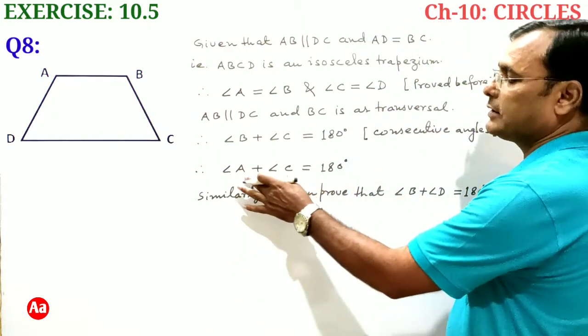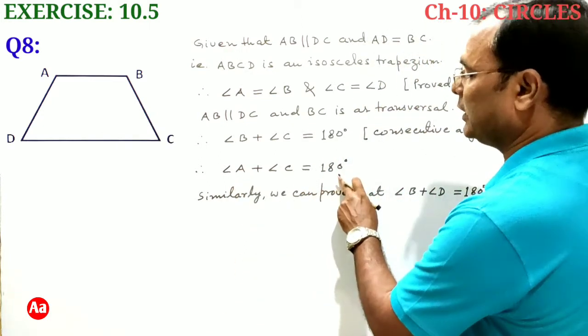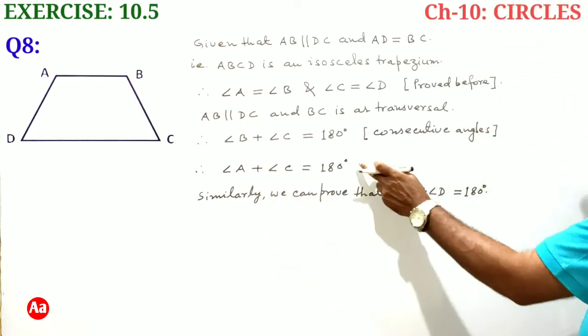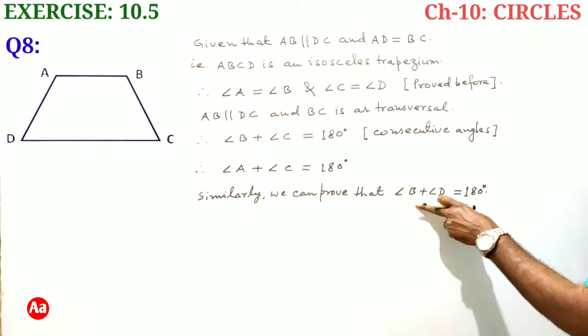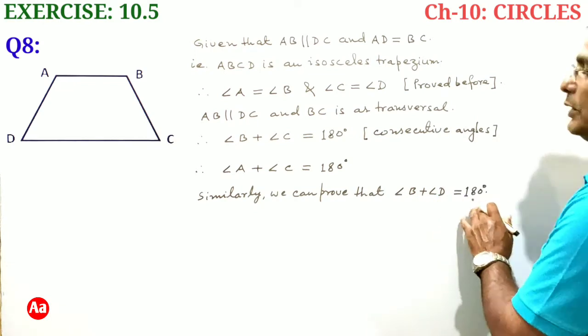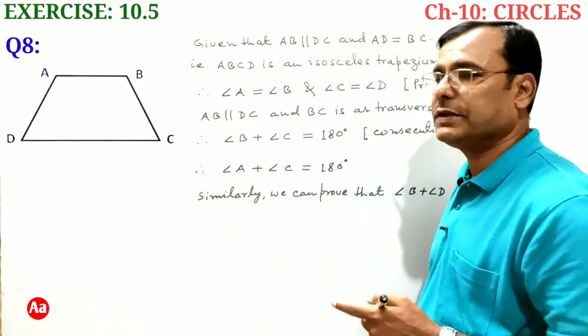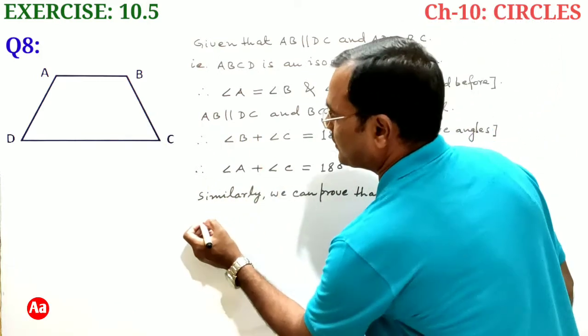So based on this, angle A plus angle C equal to 180 degrees, that is sum of opposite angles A and C is 180 degrees, and sum of opposite angles B and D is 180 degrees. We can conclude that this trapezium ABCD is cyclic.